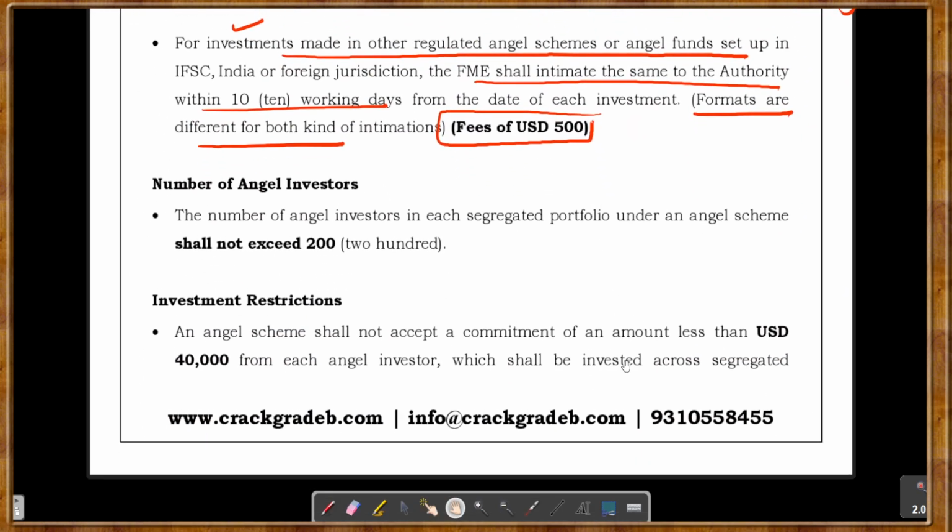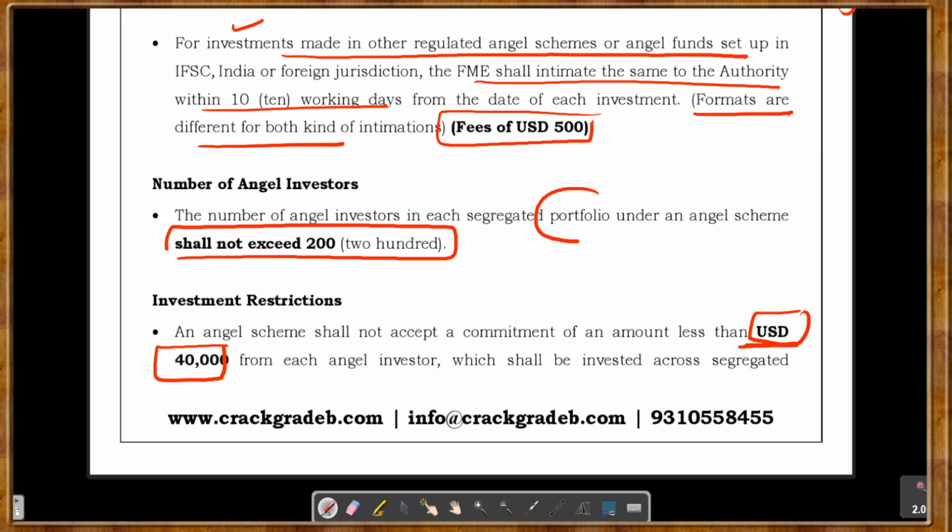Number of angel investors. The number of angel investors in each portfolio under an angel scheme shall not exceed 200. In each segregated portfolio, they shall not exceed 200. Investment restrictions are what? An angel scheme shall not accept a commitment of an amount less than $40,000. You have to take at least $40,000 from each angel investor, right? Number of investees in one portfolio, there are different kinds of securities.